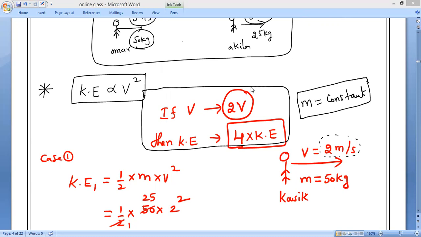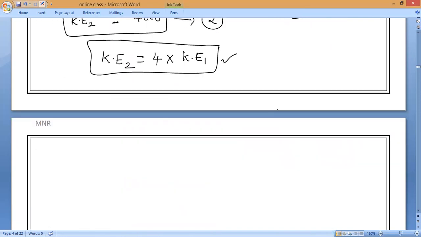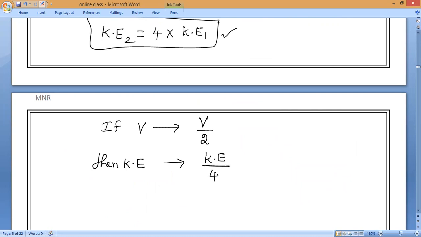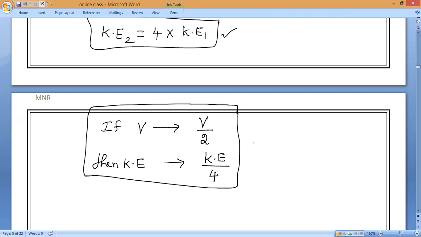Now, if velocity becomes half, then kinetic energy decreases 4 times. That is what we will discuss now. Shall we solve now? If velocity becomes half, it means v by 2. Then kinetic energy decreases by how many times? 1 by 4 times, sir. It will decrease 4 times. The same thing you can take. But what remains constant here? Mass.